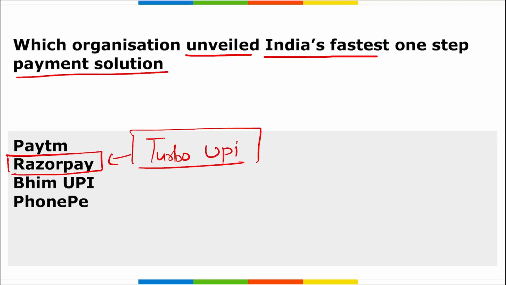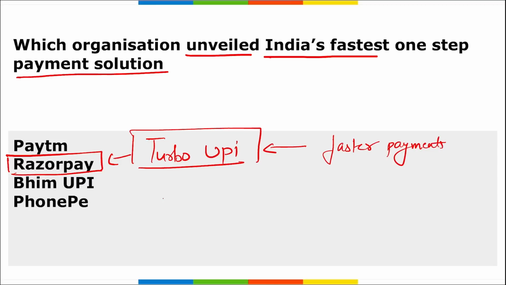And Razorpay launched India's fastest one-step UPI payment solution named Turbo UPI, that will allow customers of online merchants to make UPI payments directly without getting redirected to a third-party UPI app during checkout. Correct? The main aim here is to deliver faster payments, right? To deliver faster payments, Turbo UPI was launched by Razorpay.